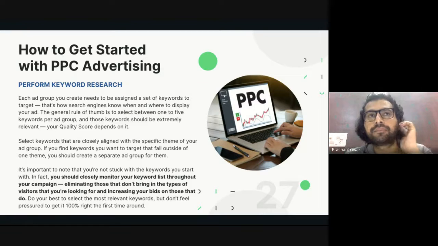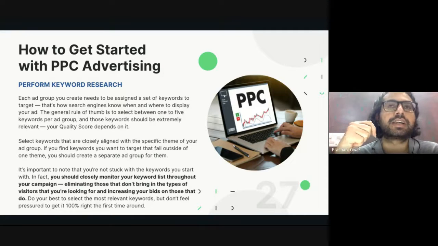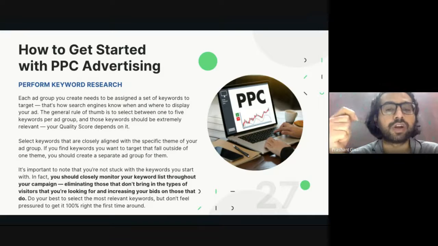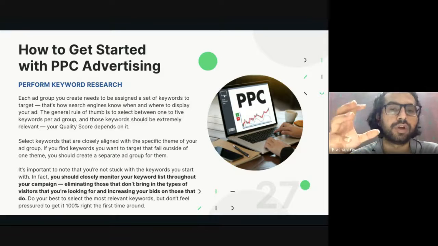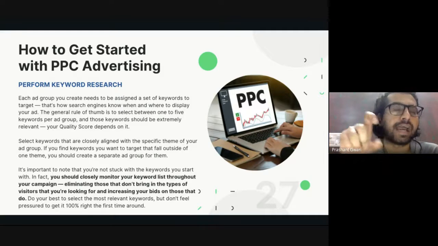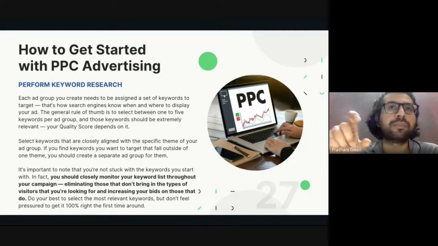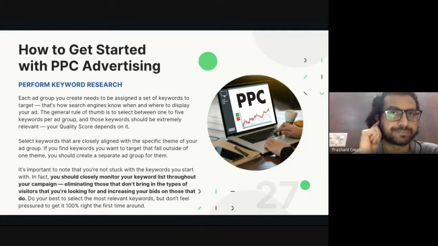Like, if you are picking a keyword for your search engine marketing PPC advertising, and your keyword is "batch digital marketing courses", that keyword will tell the search engine for which audience, and at what time, your advertisement will be displayed. The general rule of thumb is to select a minimum of 1 and a maximum of 5 keywords for a single ad group. A single ad group means one advertisement in one marketing campaign of search engine PPC advertising.